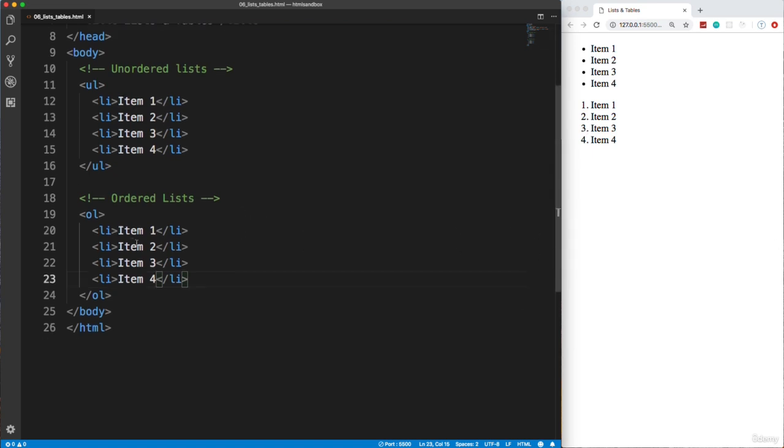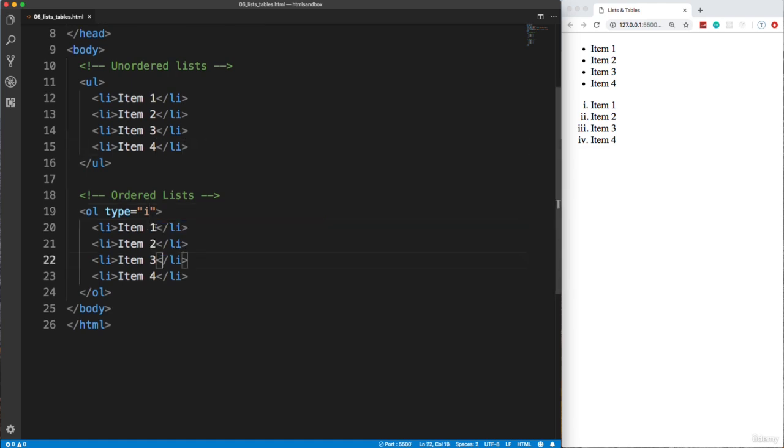And then we can change the type as well. So there's a type attribute. So basically type 1 is the default. If I save that, you'll see no change. That's just numbers. We can use type uppercase A. If I save that, it'll change it to uppercase letters. If we use lowercase a as the type, it'll be lowercase letters. We can use uppercase I, which will actually do uppercase Roman numerals. Lowercase i will do lowercase Roman numerals. So just to let you know that you can add the type attribute.